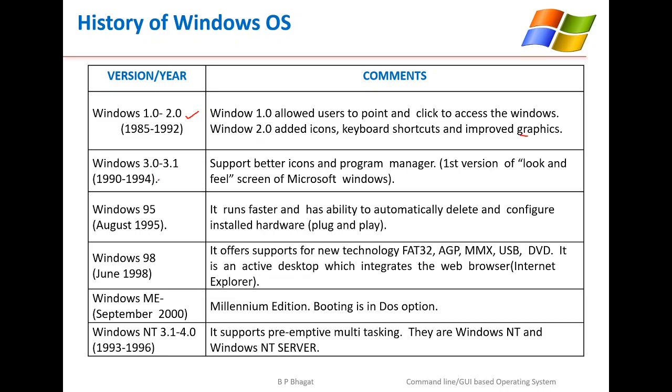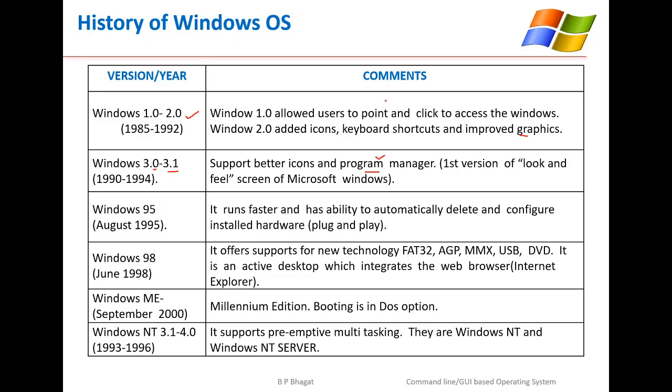Then in 1990 to 1994, the versions of Windows that came up in the market were 3.0, 3.1 and 3.11, which support icons and the program manager. This is the first version where the look and feel of the Microsoft Windows screen came up. The program manager, added in 3.0, helps us easily manage files and folders on the system.